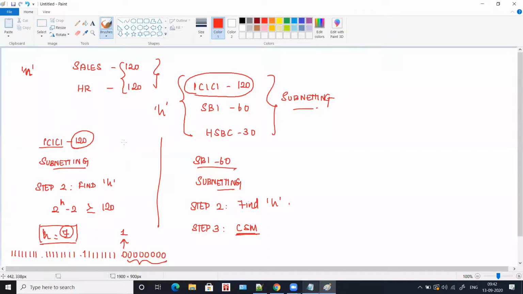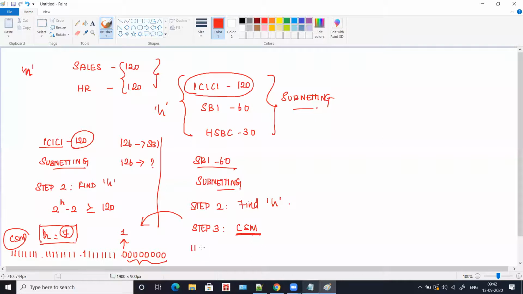That is, with 126 hosts you will take for SBI, and you will be left with another 126 which is actually wasted. So we are going to take this custom subnet mask and use it here. When you try to get a new custom subnet mask, you will use the custom subnet mask from the previous step.